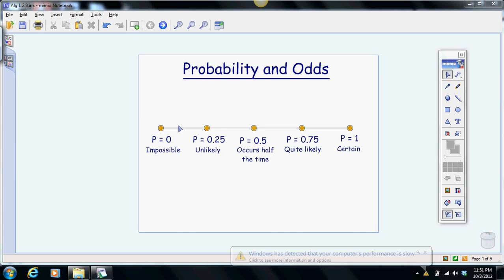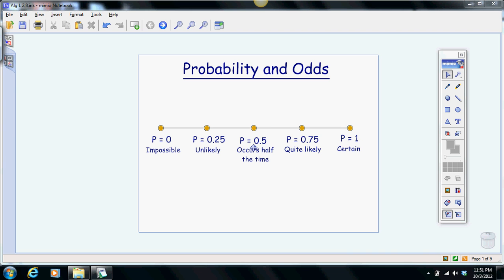If you look at this number line right here, you can see that they list these numbers for probability: 0, 0.25, 0.5, all the way up to 1. Now when we talk about probability, we usually assign a percent to it. If we change percents to decimals, that's what we're looking at here. If we say something has a probability of 1, then it's certain it's going to happen. That's like saying 100%. If we say something has a probability of 0, it's impossible. It's never going to happen. And you can fill in the rest here.